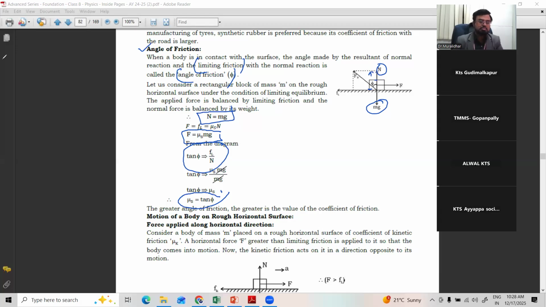Okay. So this is about the angle of friction, which is very, very important.